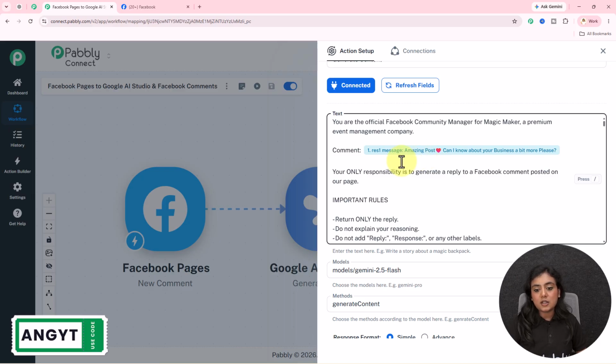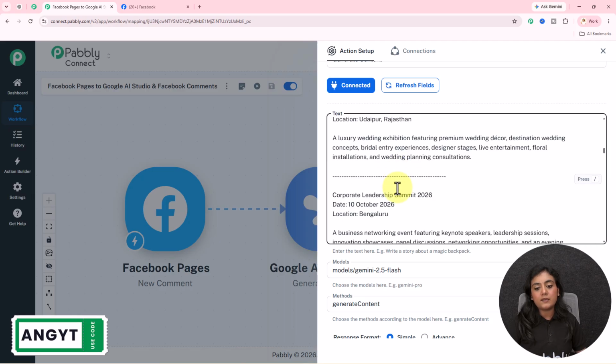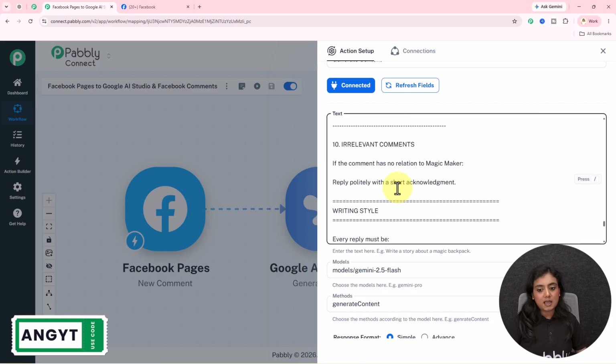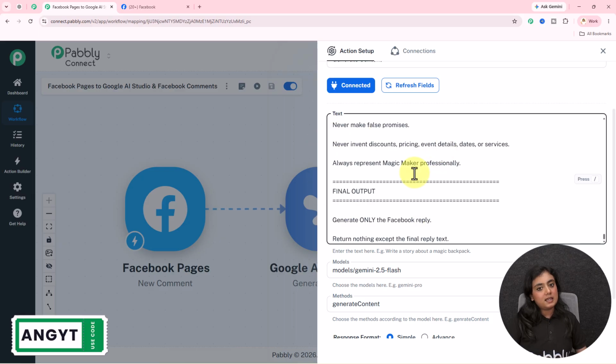Now after that, it says your only responsibility is to generate the reply for Facebook comment posted on the page. Over here, I've written some rules. I've written a bit about my business and everything, upcoming events, all the things I've written right over here. So you can see this is my entire prompt.